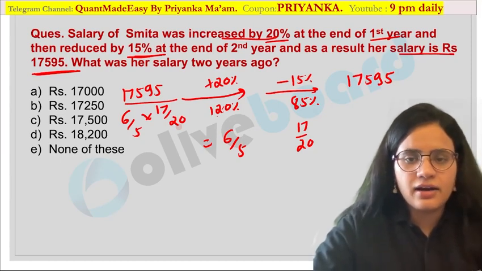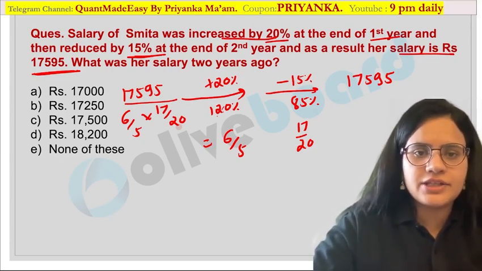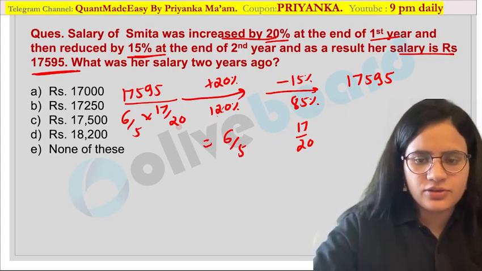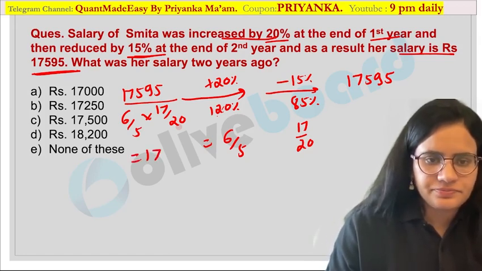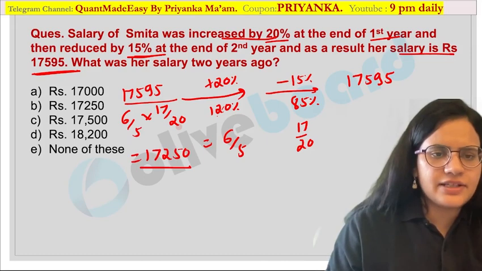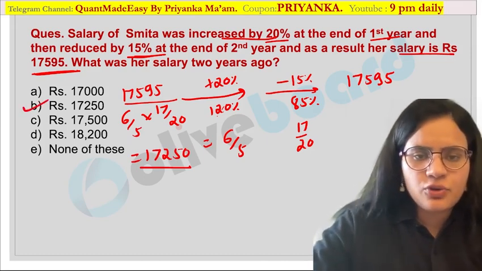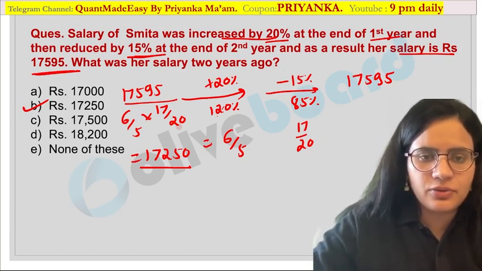So once you are writing these values over here, it is only about the calculation. So how will you calculate this value now? Easily you can see, just do the calculation part and you can verify what would be the answer over here. So I think 17,250 would be the value in this case. If you are doing this calculation, 17,250 will be the answer. So like this you may get questions in your pre-exam, okay, based on this similar pattern over here.